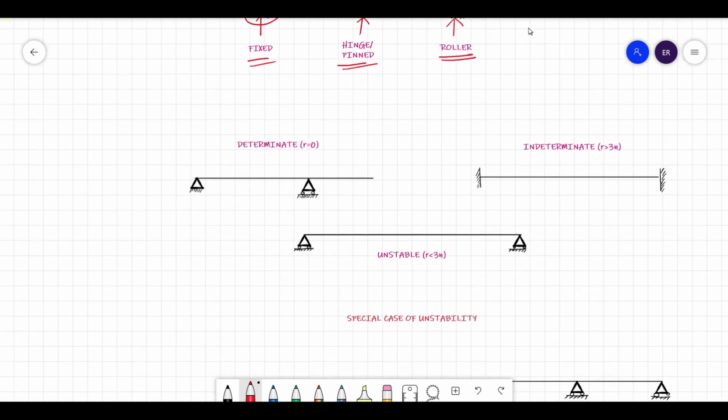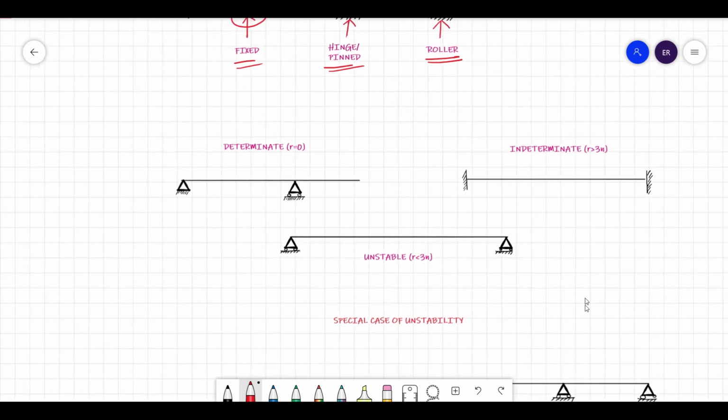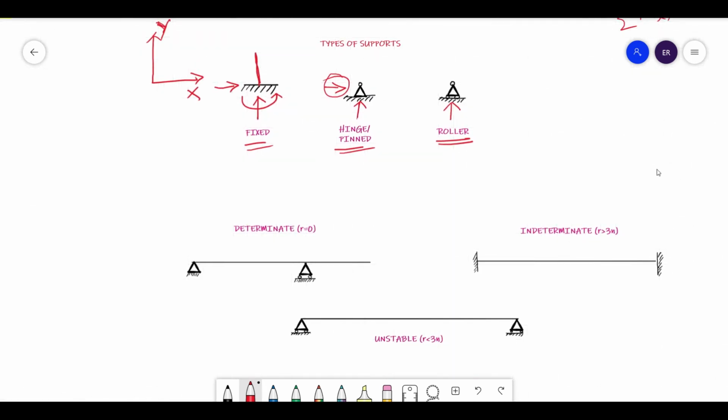Now let us understand what is a determinate structure, what is an indeterminate structure, and what is an unstable structure. So here you see, friends, the first case is a determinate structure. Why am I saying this is determinate? Because let us count the number of unknown reactions in this. Here you have two reactions. These are all 2D beams, so that's why I am discussing only 2D things. So Ry, Rx, and here also you will have only Ry. So how many unknowns do you have, friends? 1, 2, 3. These are the three unknowns you have here.